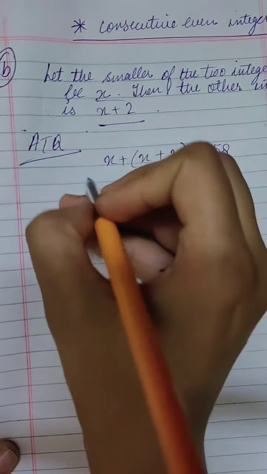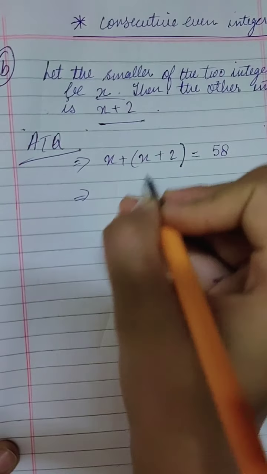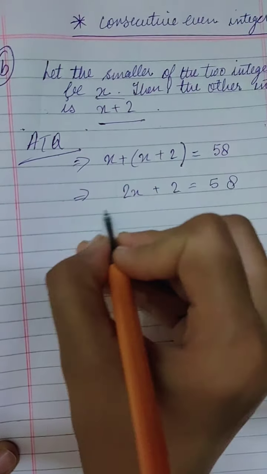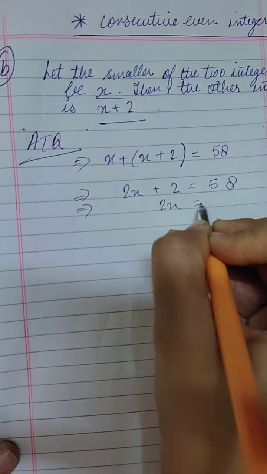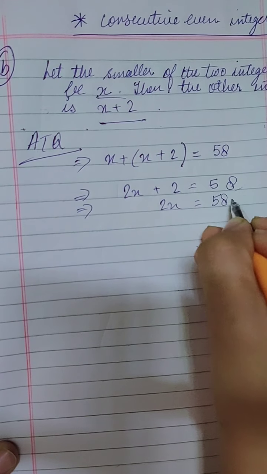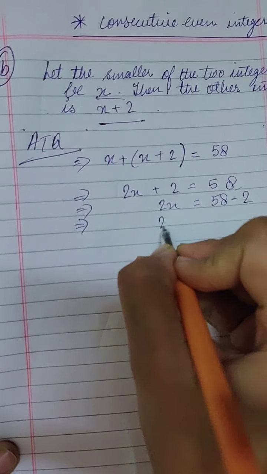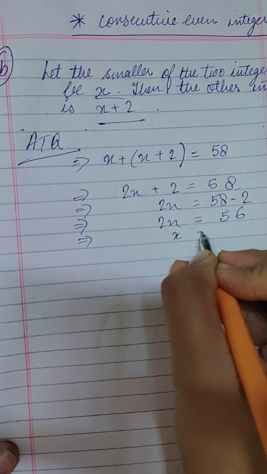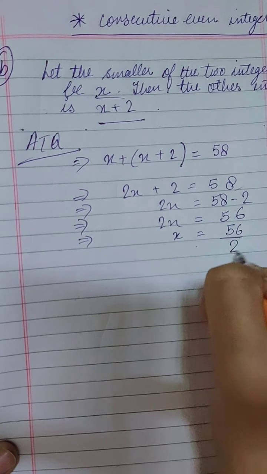So according to the question, directly we have written here. Now x plus x, 2x plus 2 is equal to 58. Now 2x is equal to 58 minus 2, the plus 2 will be shifted to the RHS as minus 2. 2x is equal to 56. From here x will be equal to 56 upon 2.